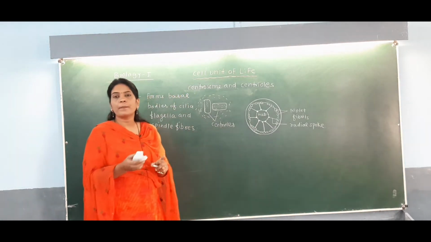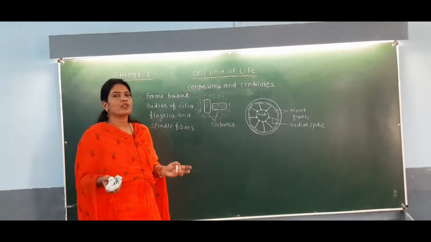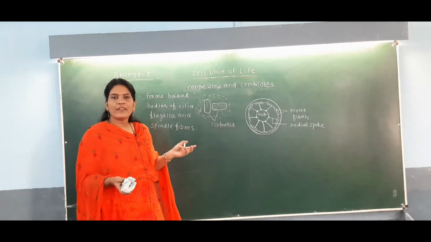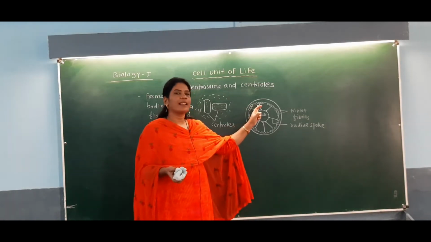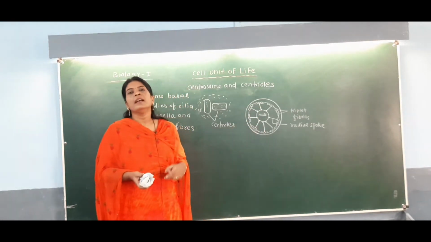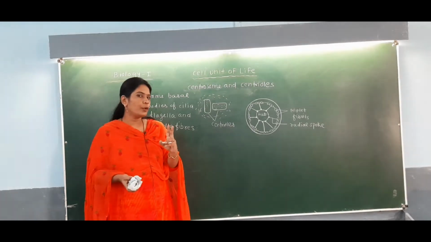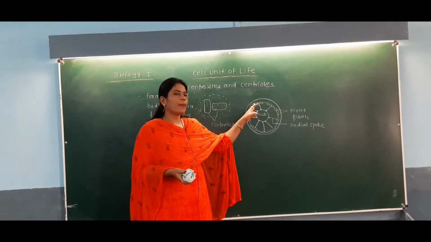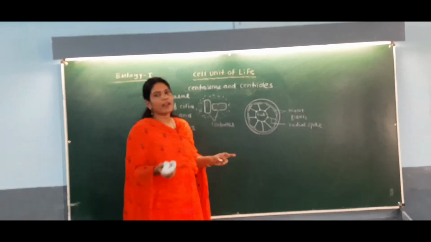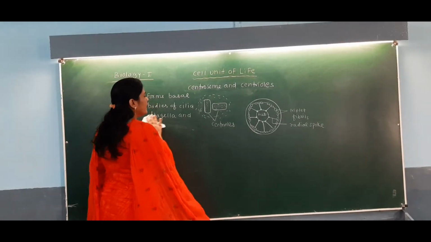In cilia and flagella, the peripheral fibrils are connected to the central 2 fibrils by radial spokes; here the peripheral fibrils are connected to the hub by radial spokes. So some points are common, some are different.